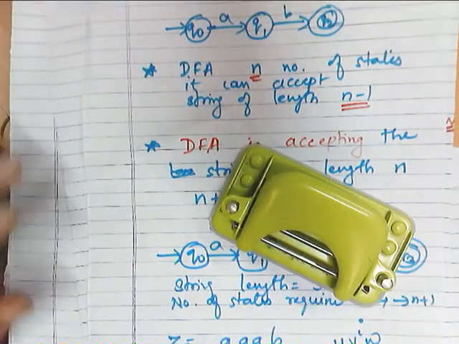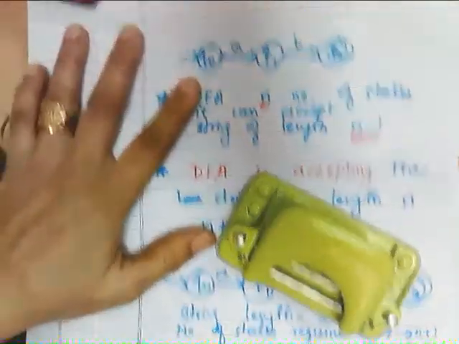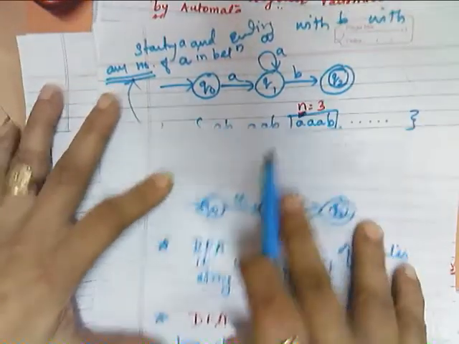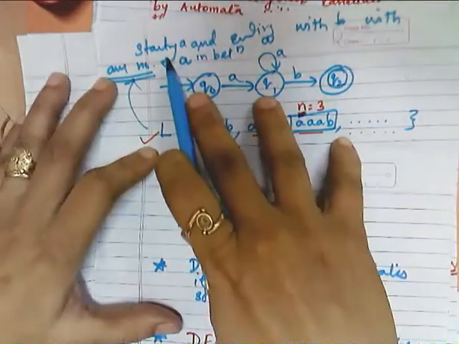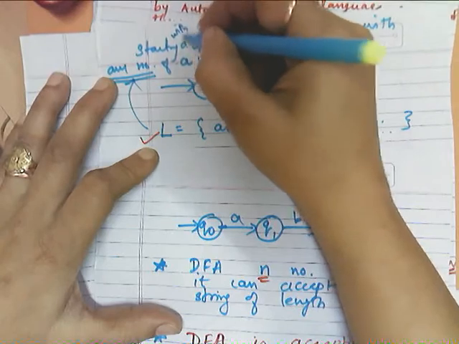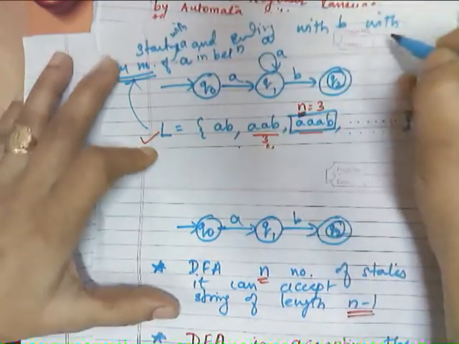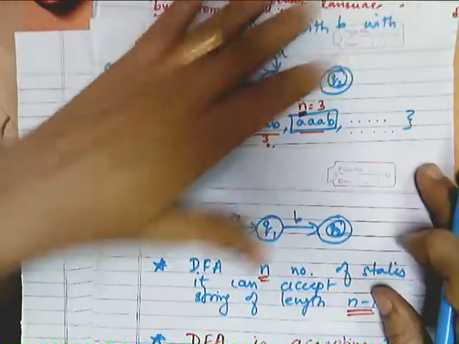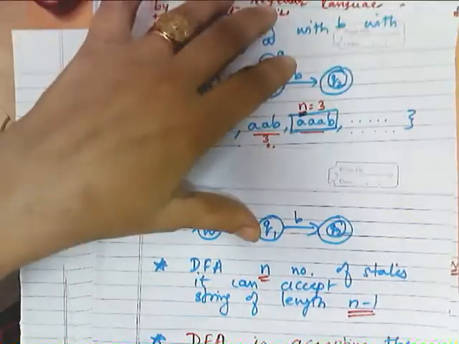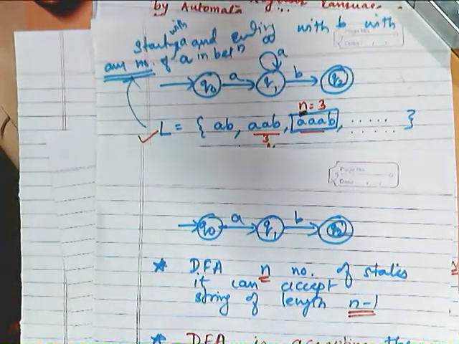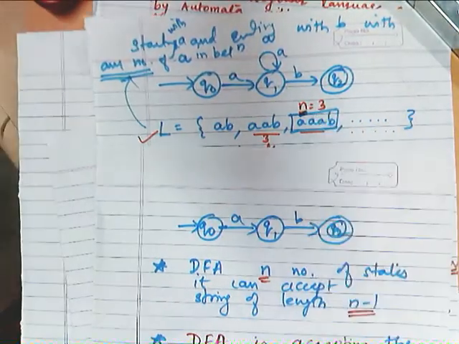Are you getting my point? What is my point? Just now we have written a language definition for a given language. What is this language? Starting with A and ending with B, with any number of A's in between. For that we have decided Z as AAB, and its n constant is equal to 3.